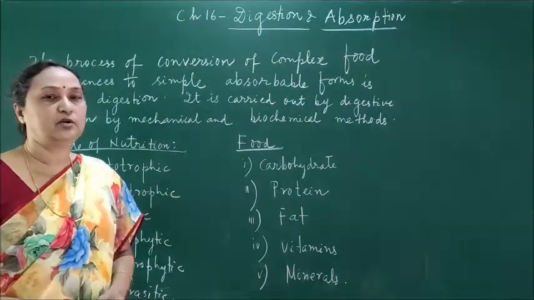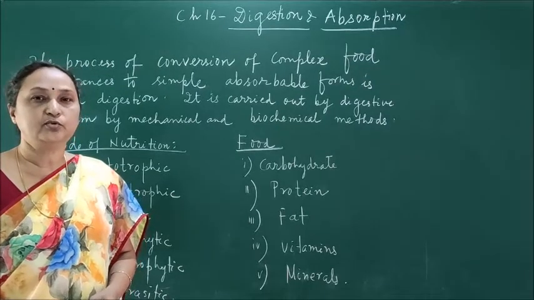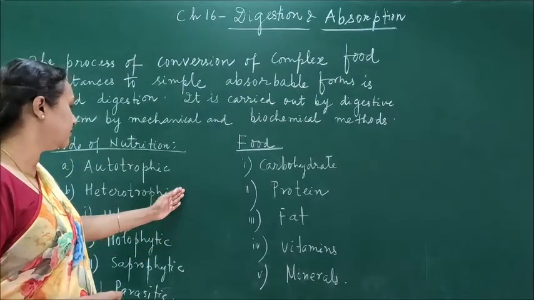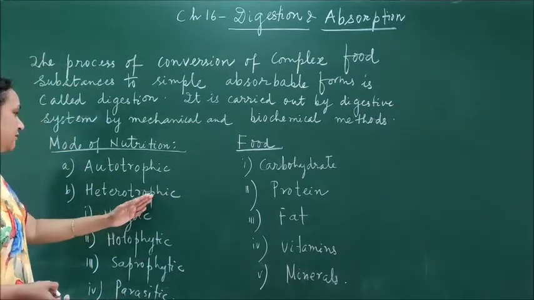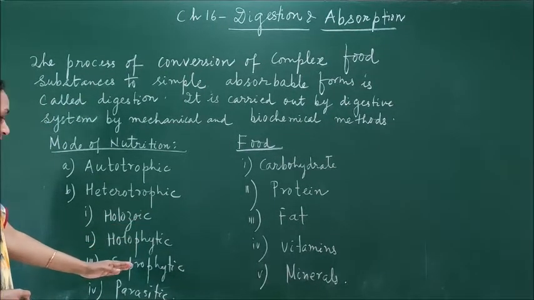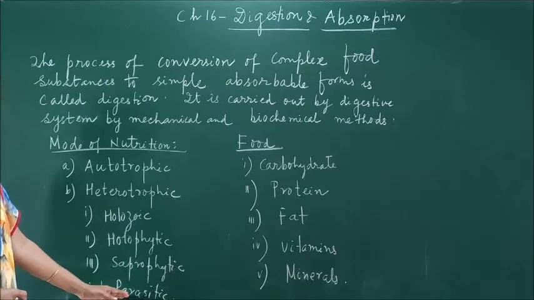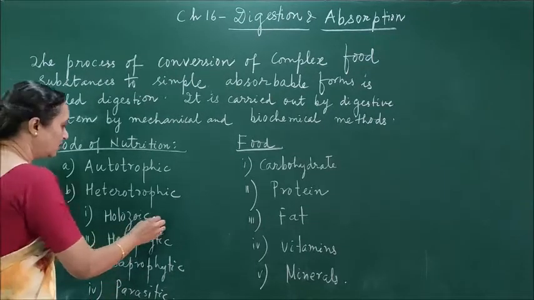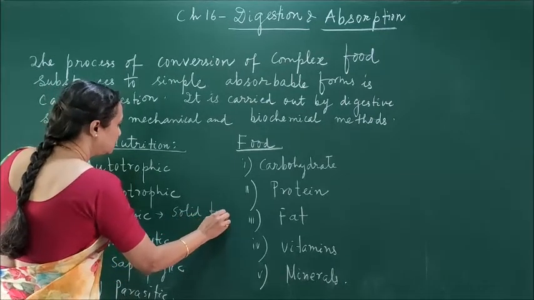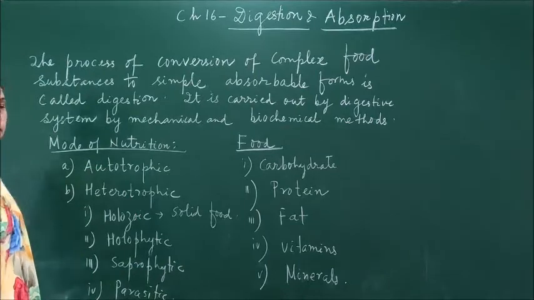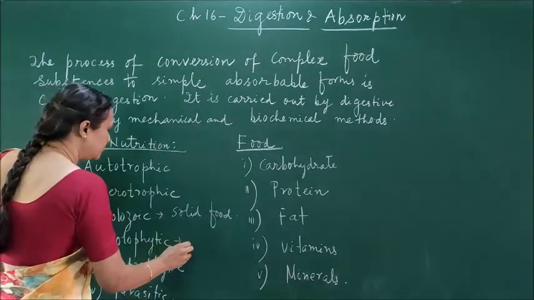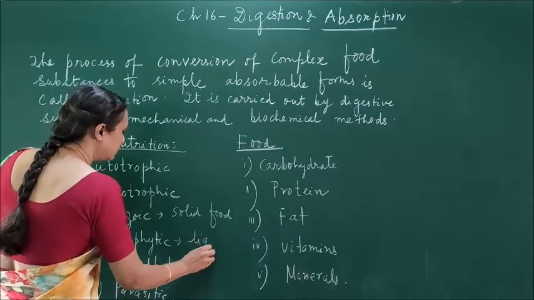And the heterotrophs are all animals who cannot prepare their own food; directly or indirectly, they depend on the plants. So they are called heterotrophs. Now again the heterotrophs are subdivided into holozoic, holophytic, saprophytic and parasitic. So what is holozoic? Holozoic means we can consume solid food. If the solid food is directly taken, that is called holozoic.